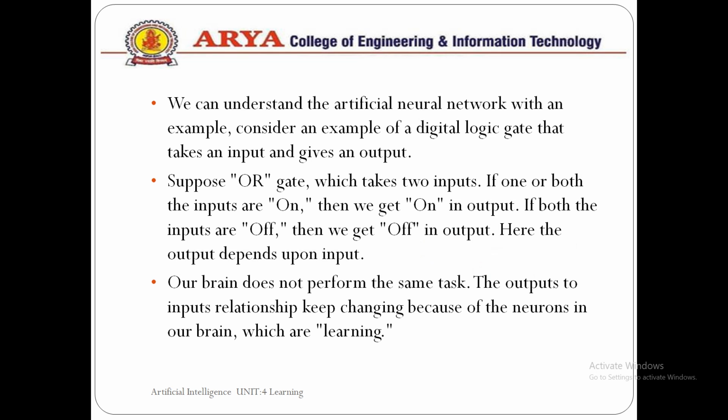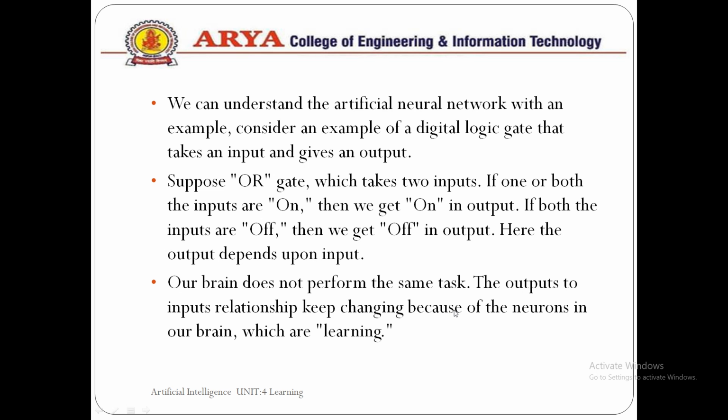We can understand the artificial neural network with the help of an example: a digital logic gate, which takes the input and gives us the output. Suppose an OR gate takes two inputs, and if one or both the inputs are on, then it will generate output on, and if both the inputs are off, then we get off as the output. Here the output depends upon the input, but the brain does not work like this.